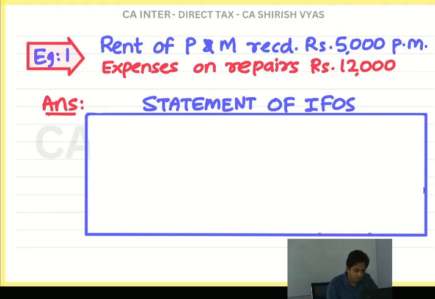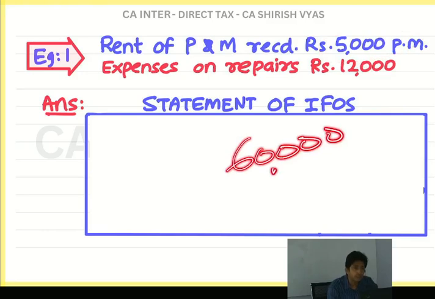So how to deduct? Look, first, what is the rent amount you got? 5,000 per month. You will multiply by 12. Why? Because we prepare the statement for a year. Income tax reporting is done from year to year. And by the way, you know what is our year in the exam? 24, 25, I told you at the beginning today. Year means don't think of random year. It is 1st April 24 to 31st March 25. So it is 12 months. So multiply by 12 months. How much?